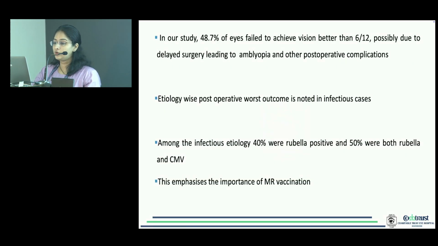In our study, 48.7% of eyes failed to achieve vision better than 6/12. It's possibly due to delayed surgery leading to amblyopia and other post-operative complications. Etiology-wise, the worst post-operative outcome was noted in infectious cases. Among the infectious etiology, 40% were rubella positive and 50% were both rubella and CMV. This emphasizes the importance of MR vaccination.